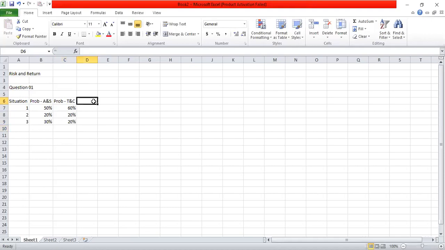Then I can put the returns for A and S, and then I can put the individual return figures for T and C. Return figures for A and S: 12%, 20%, minus 4%. For T and C: 8%, 13%, and 2%.